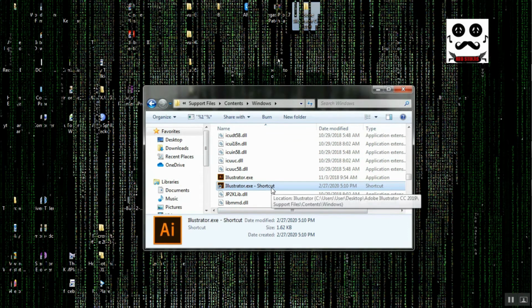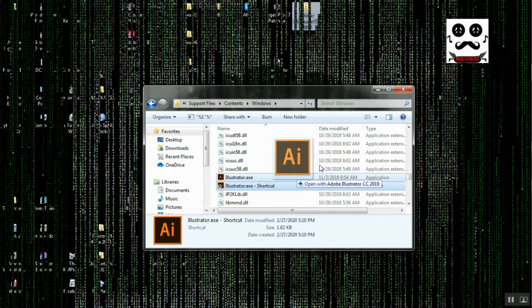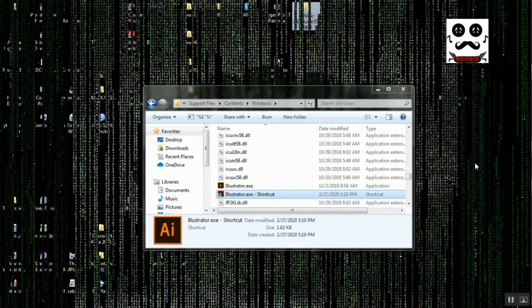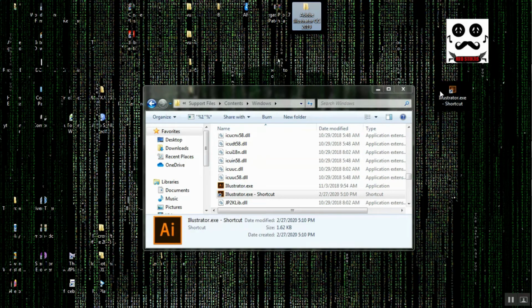Now this you have to extract on your desktop. That's it, just like this. I have already extracted this file on my desktop. Here you can see, here it is. That's it.